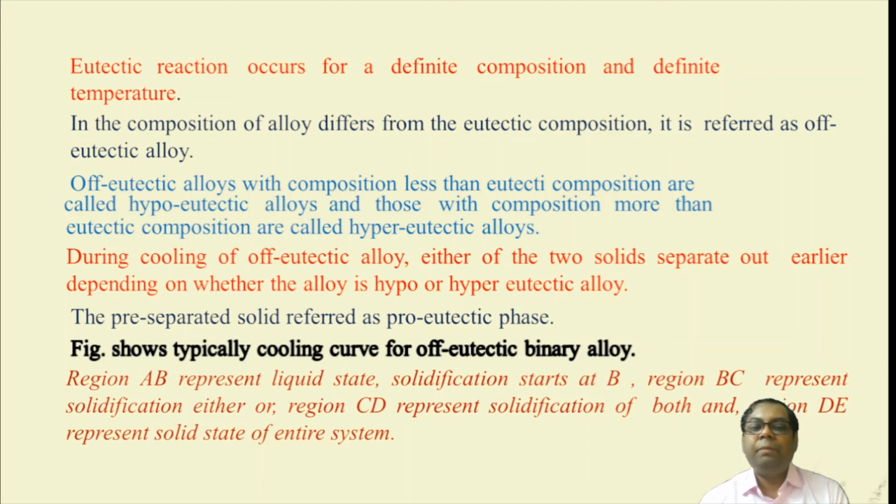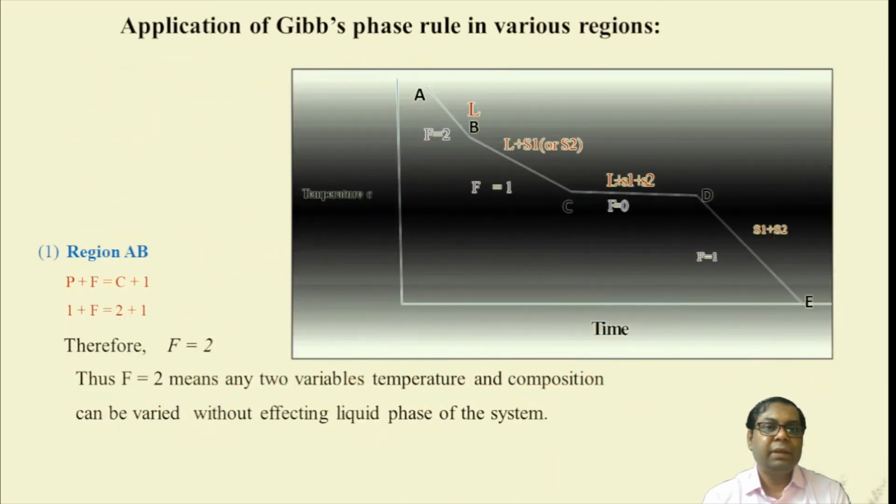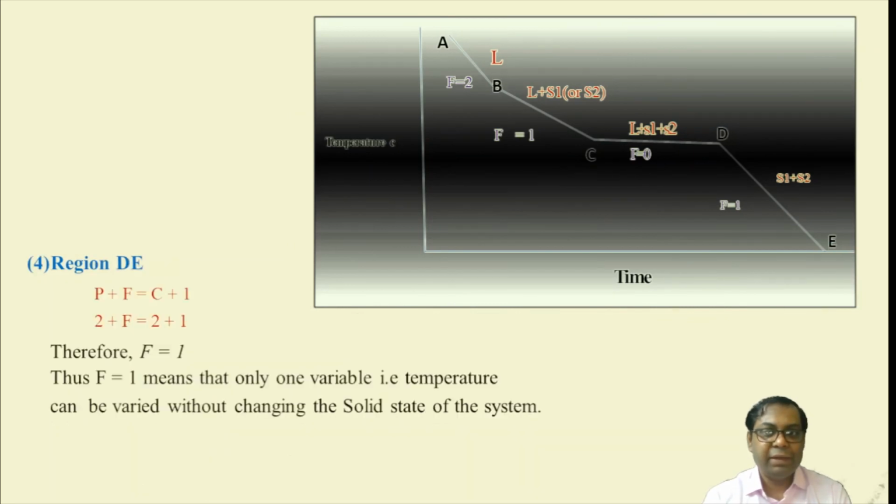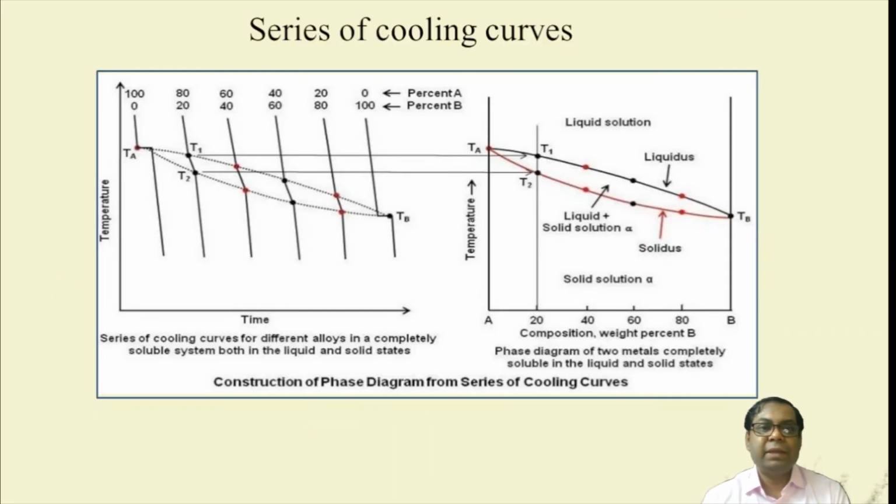Now some of them are pre-separated before the complete solidification of the state. They are called proeutectic solid 1 or proeutectic solid 2, just like that. Now you go through these particular articles, and the application of the Gibbs phase rule is also explained over here. You just go through them, it's not very difficult, simply just like the previous cases.